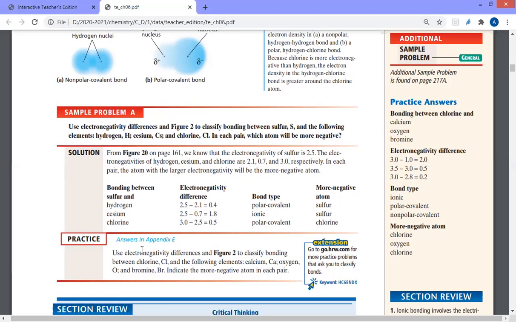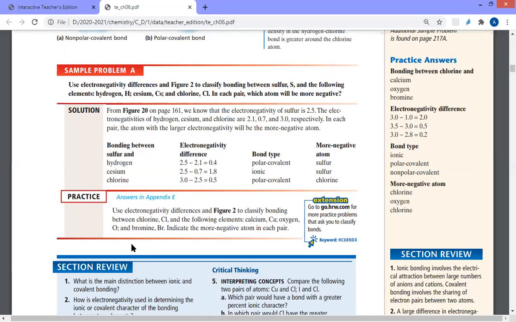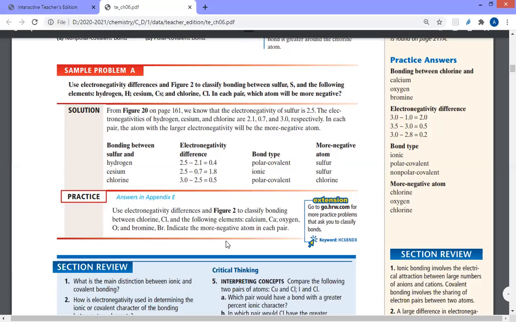So let's practice with this question and try to answer it together. It says to use the electronegativity difference to classify bonding between chlorine, Cl, and the following elements: calcium, Ca, oxygen, and bromine. Let's find this one. First, what is the electronegativity of chlorine? The electronegativity of chlorine is 3. Hydrogen is 1. So 3 minus 1 equals 2.